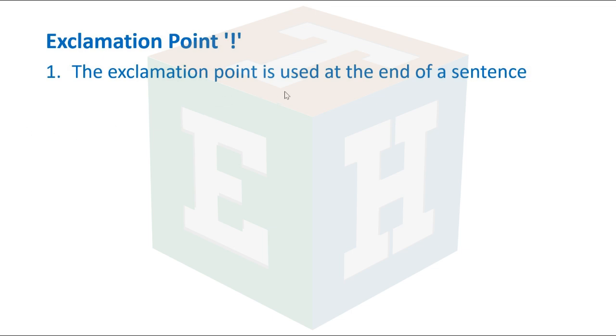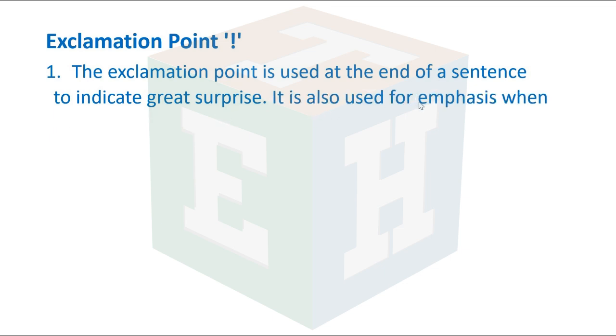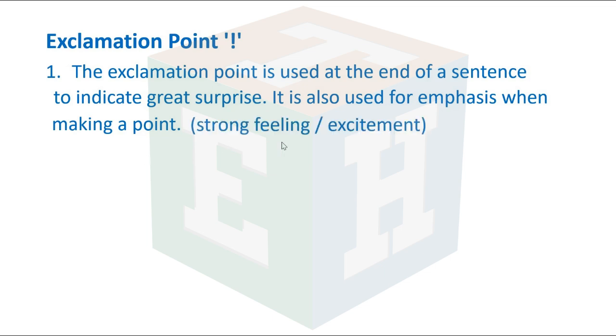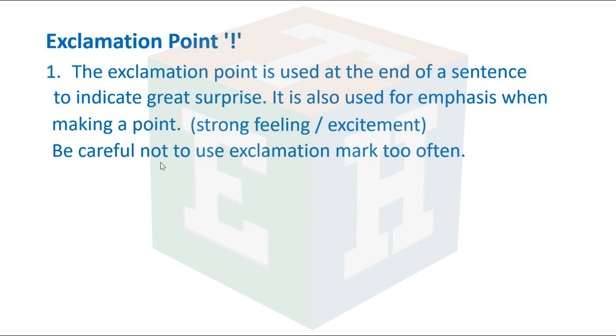Number one, the exclamation point is used at the end of a sentence to indicate great surprise. It is also used for emphasis when making a point, and to show strong feeling or excitement. Be careful not to use the exclamation mark too often.